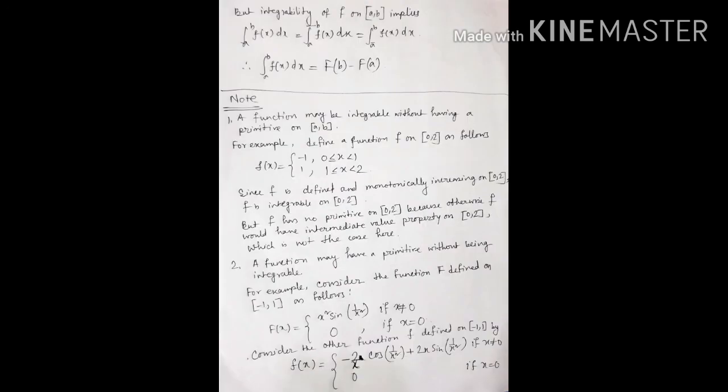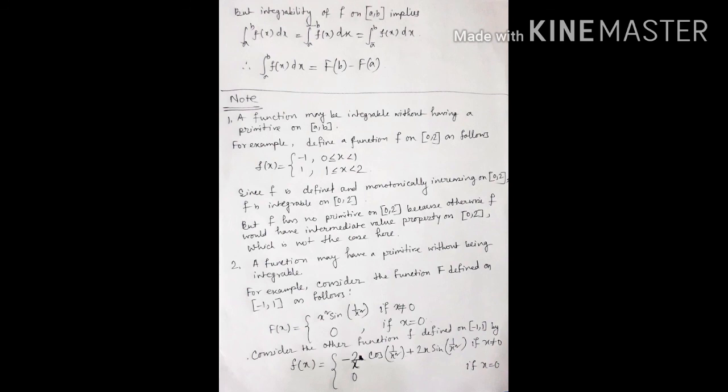This implies lower integral a to b f of x dx less than or equal to capital F of b minus F of a less than or equal to upper integral a to b f of x dx. But integrability of f on closed interval a comma b implies integration a to b f of x dx is equal to lower integral a to b f of x dx is equal to upper integral a to b f of x dx. So integration a to b f of x dx is equal to capital F of b minus F of a.